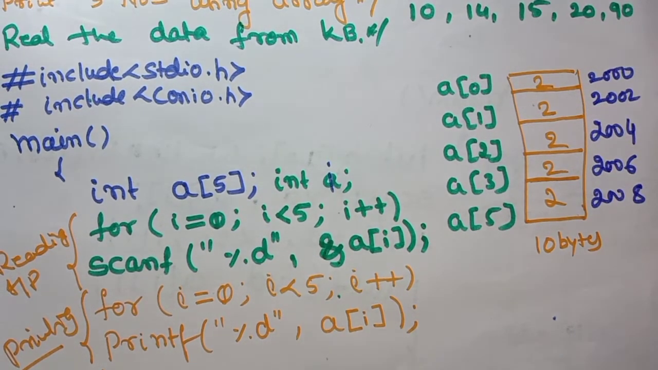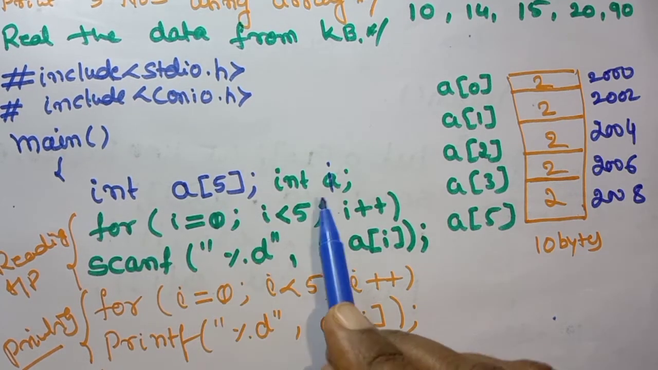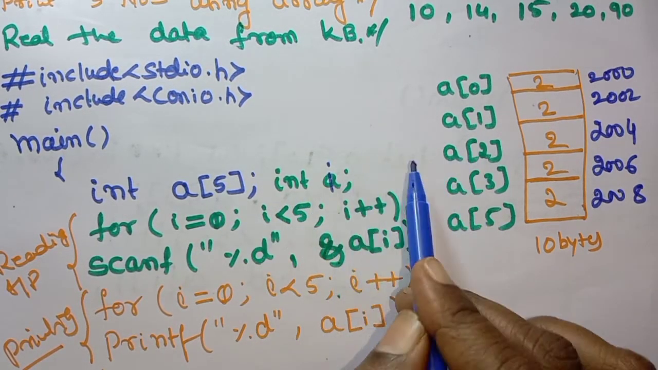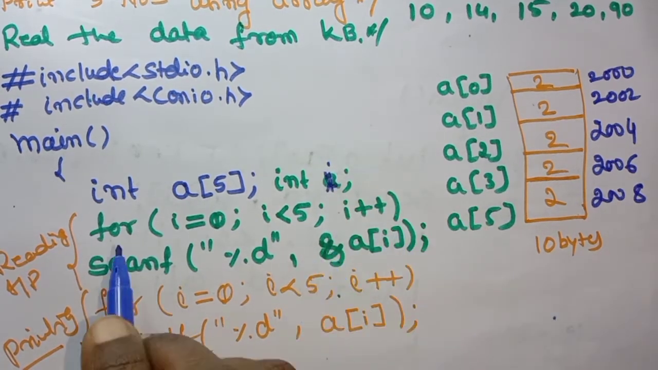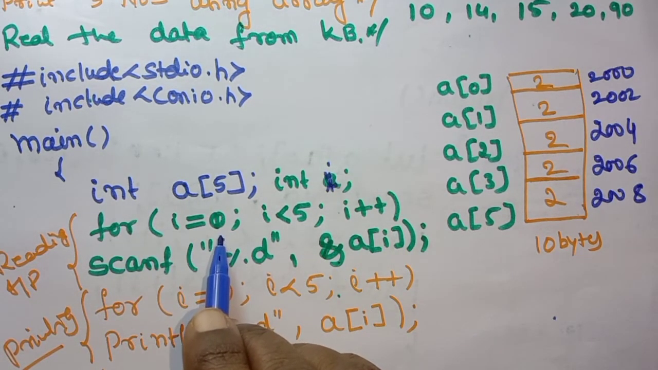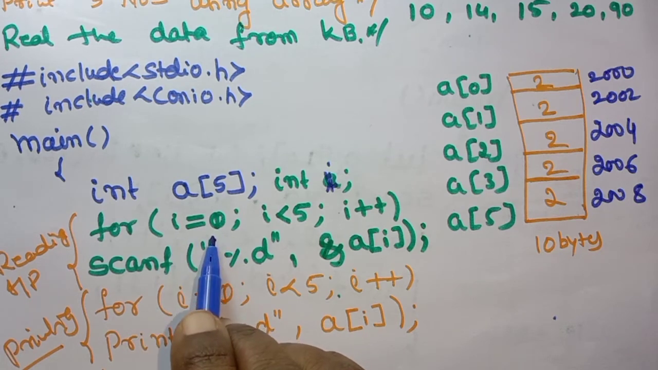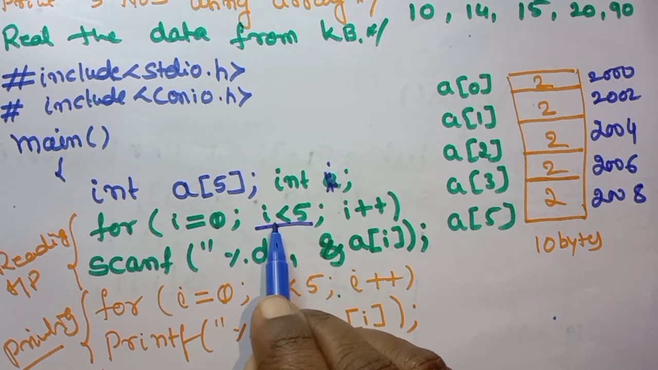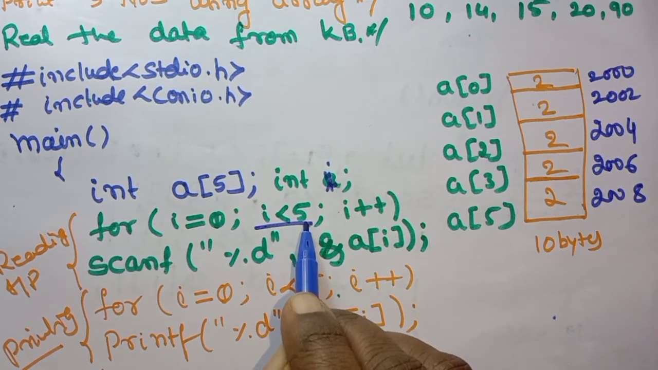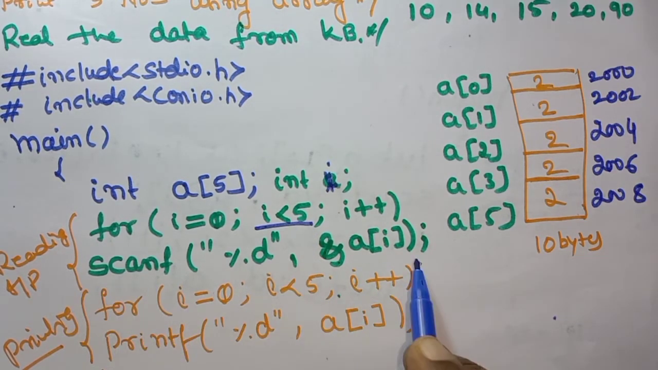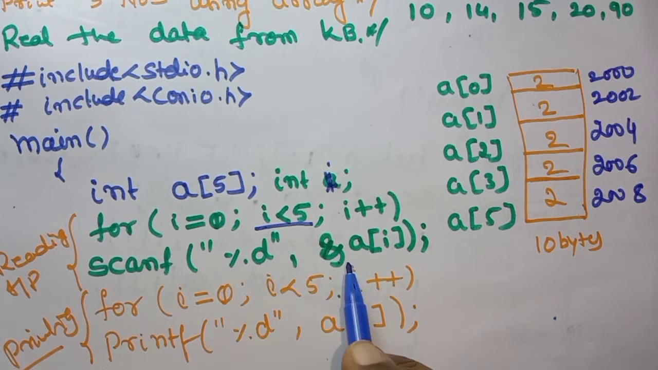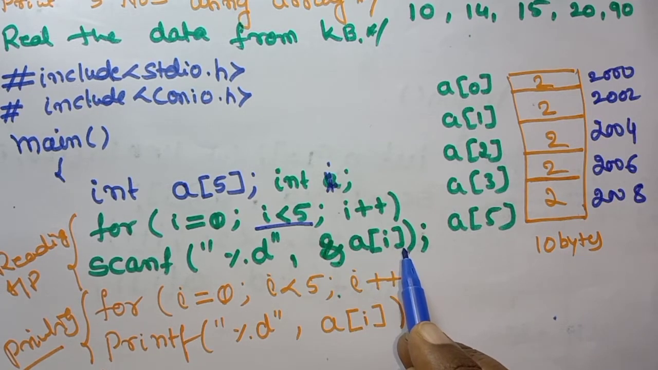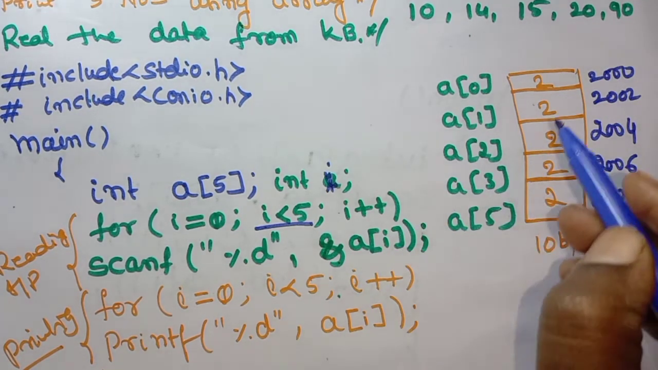Okay, you see here what happens. This is okay, and I have declared another one, 2 bytes reserved for this I variable. For I is equal to 0, what happens? It checks the condition. I value is how much? 0. 0 is less than 5. The condition is true. When the condition is true, it is going to execute the next statement. Okay, what is that? Scanf percentage d, ampersand of A of 0.